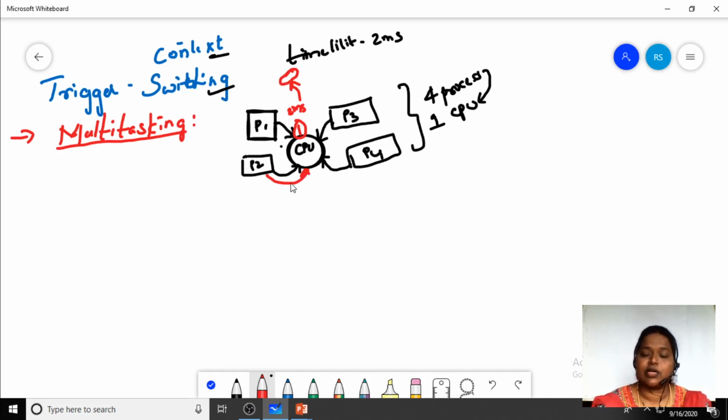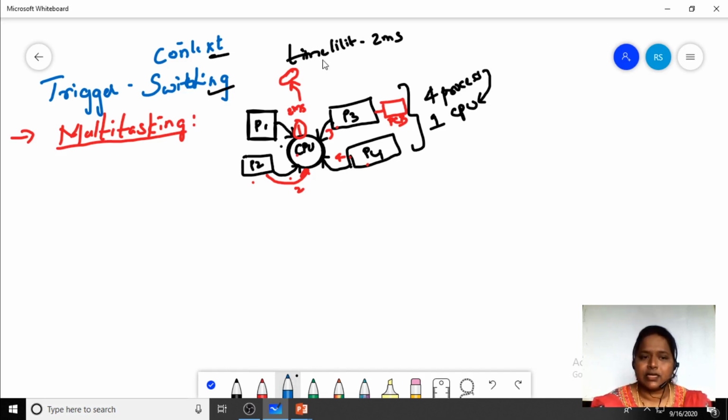When we switch from the second to the third, the second process details are saved, and the third process will enter and be executed by the CPU. When the third process leaves, that means when we switch from the third process to the fourth process, the details of the third process are stored onto the PCB, and now we do the fourth process. Fine, so one circle has been completed: the second one came, the third one came, and the fourth one came. Next we will have the second turn.